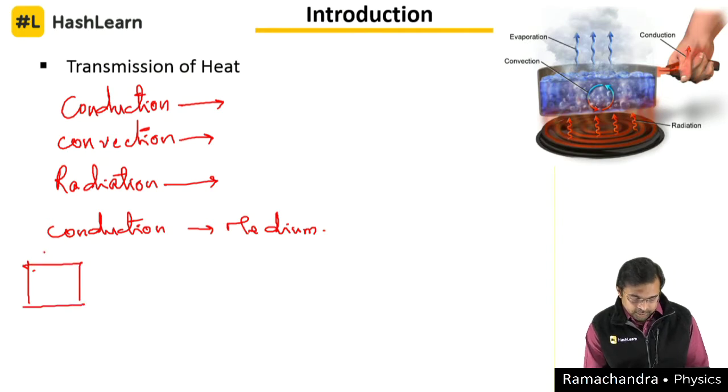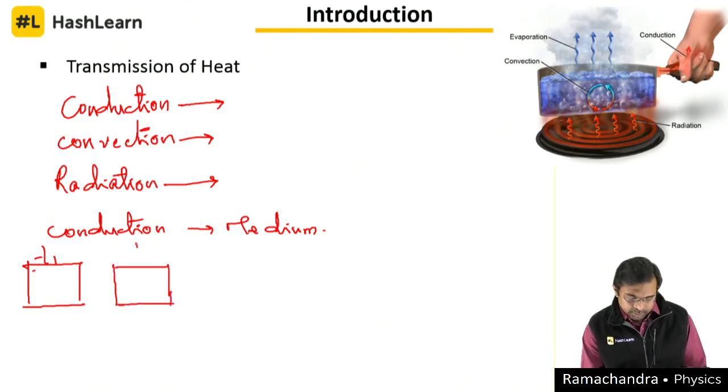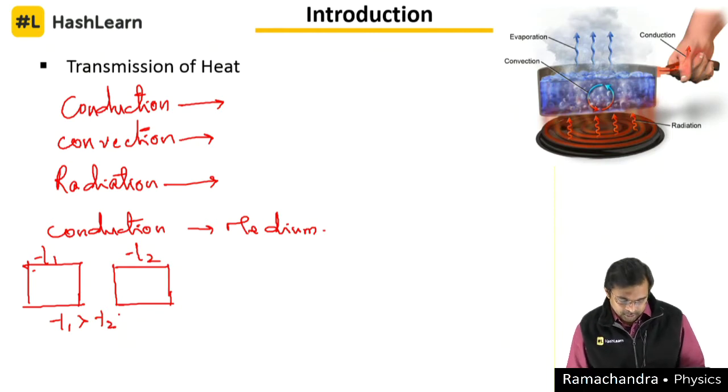This is at a temperature T1, and another body is at a temperature T2. Now, getting to the microscopic level, let's assume T1 is greater than T2.